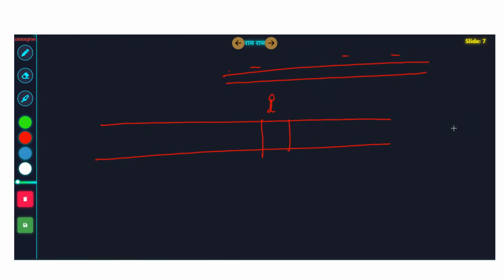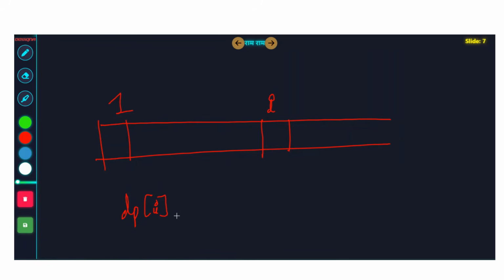Same thing here. When we are trying to calculate dp of I, not same, similar. We want to calculate dp of I max. Okay. So dp of I max. So let me write here dp max of I. Okay.